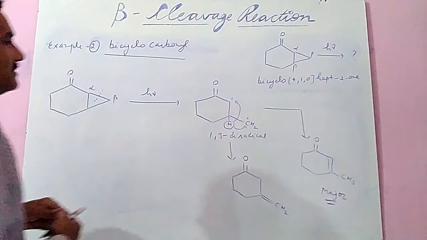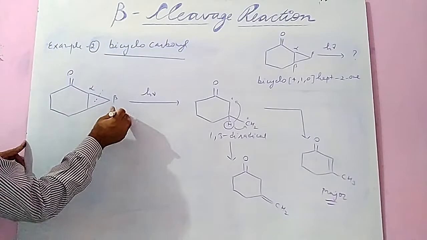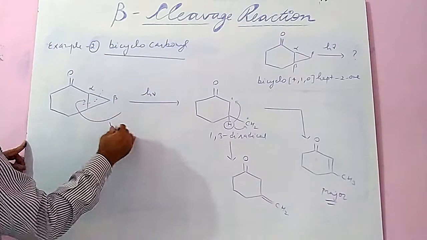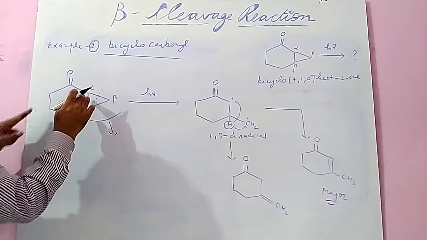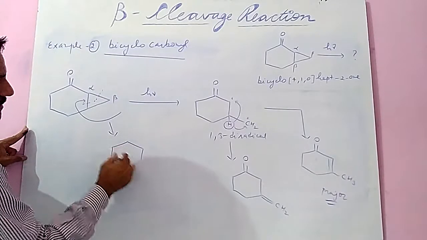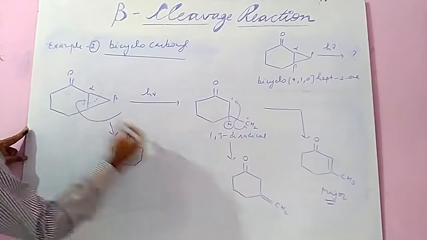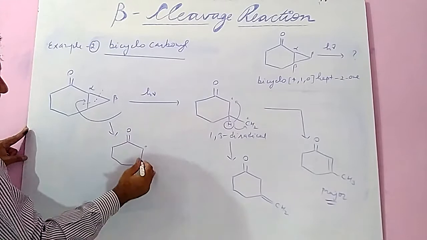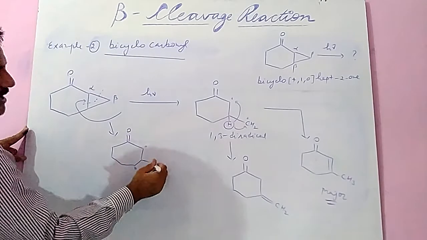Now another possibility, suppose cleavage is generated in this manner. Here cleavage is generated. If cleavage is generated here, then a ring expansion occurs. Here is the double bond O, here is the alpha radical, the next is free, and the next is alpha here, so one free, and then the radical is here, and here is hydrogen.